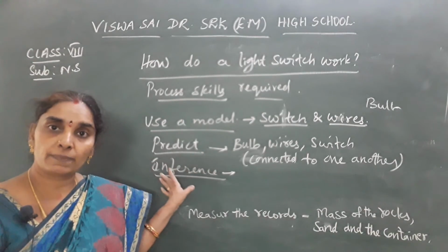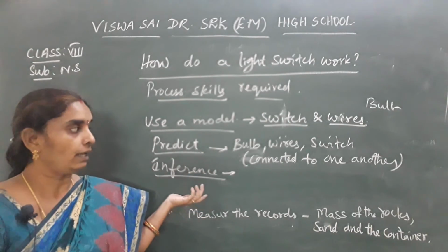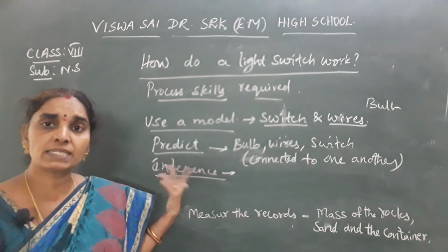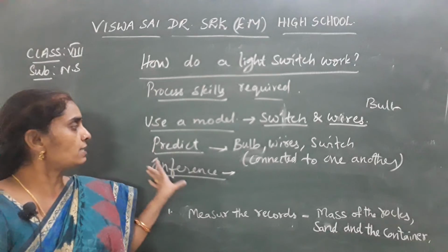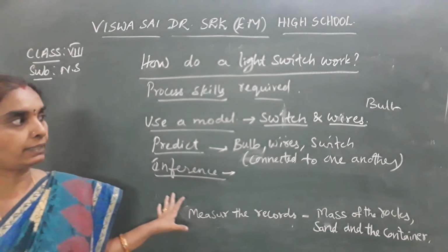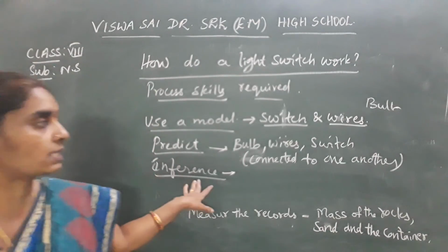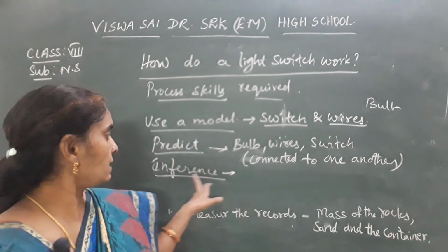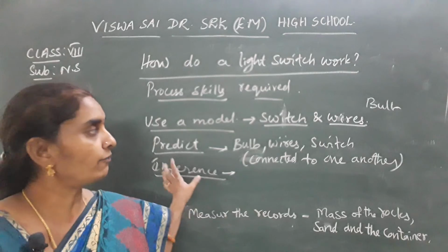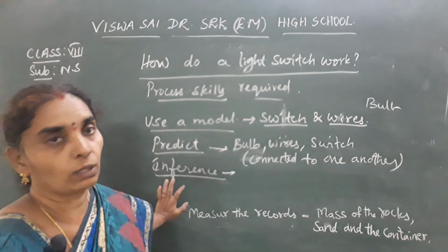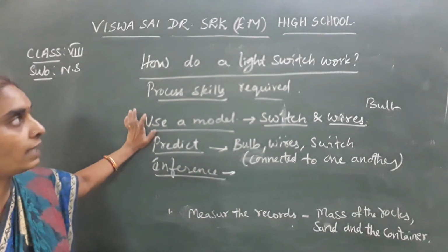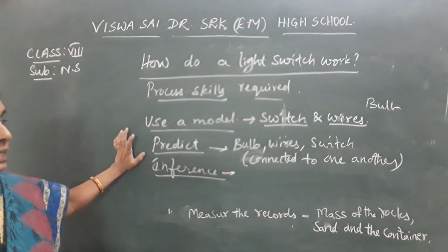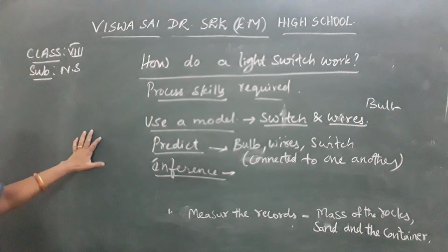If the filament of the bulb is not in a proper condition, then also the bulb may not glow. There may be several factors. Or the switch is not in a closed condition, then also the bulb may not glow, isn't it? That is the inference that is made after doing the experimentation, or using a model. We can prove that the light switch works in this manner.